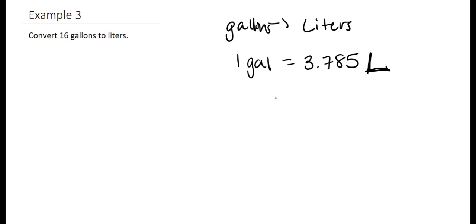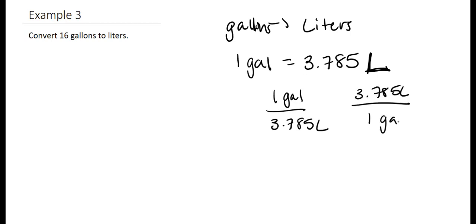And so we can use the conversion factor like this or like this. We can just flip it either way because it's really just multiplying it by 1.